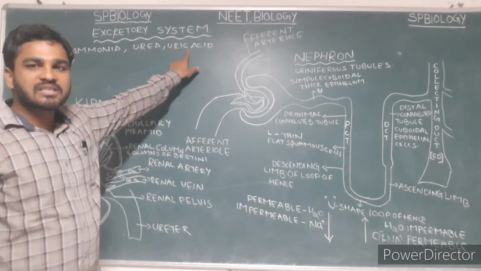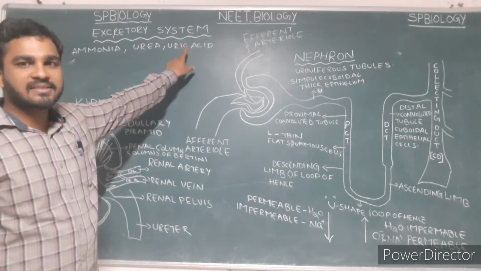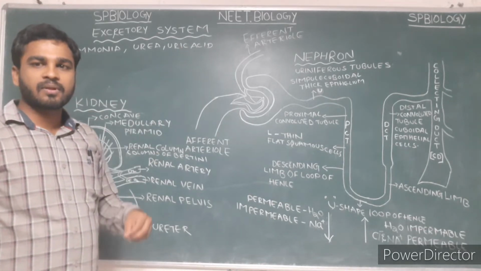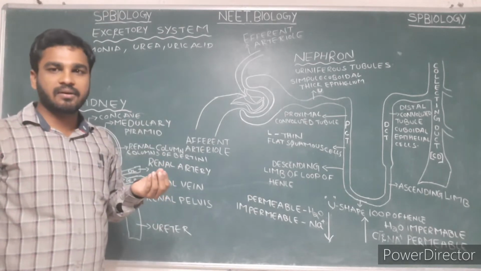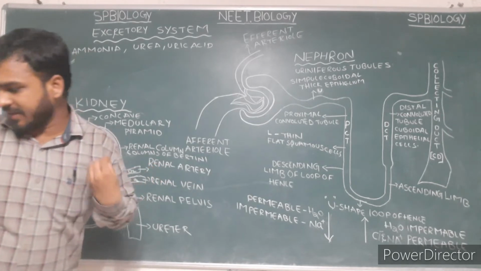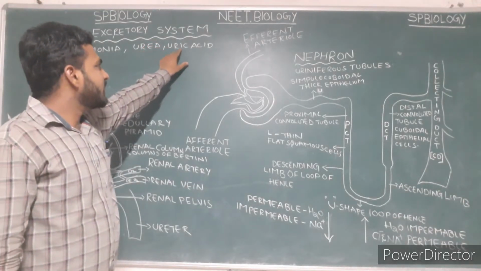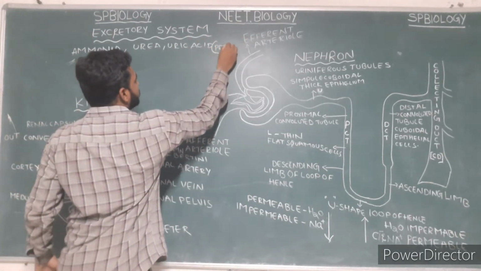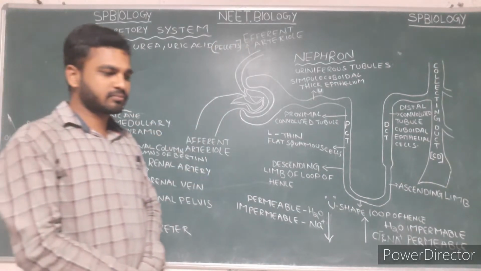The animals which excrete uric acid do so in a less concentrated form, and no water is required to release it. An example of uric acid elimination is birds. Birds excrete uric acid, and land snails and many reptiles eliminate uric acid in the form of pellets. This is the introduction regarding the excretory system.